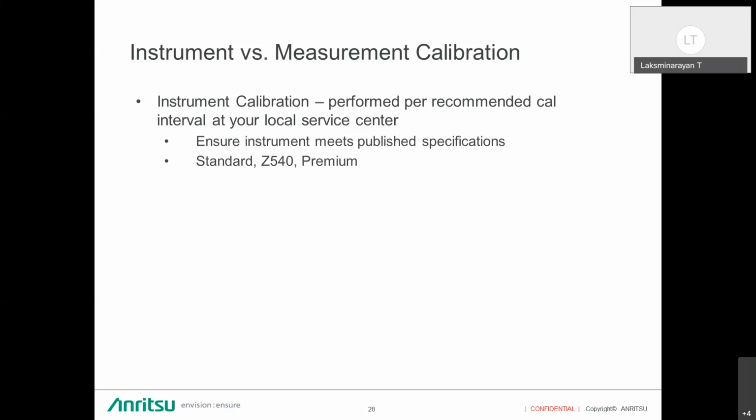This is done in the accredited laboratory or a local service center. Once the calibration is completed, we will give the certificate of calibration.